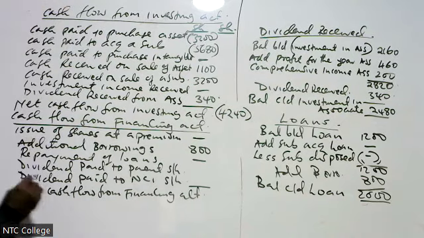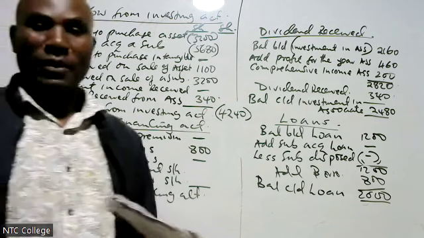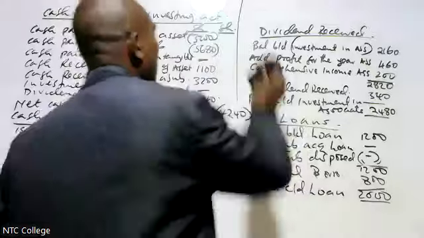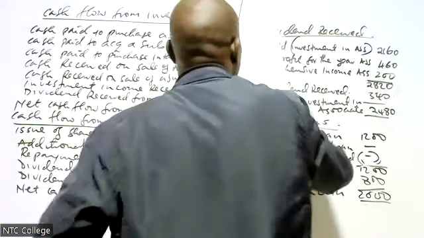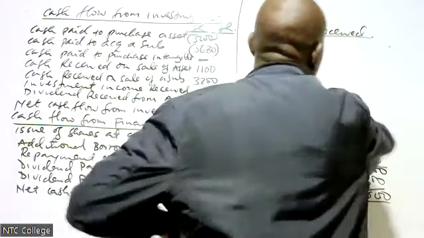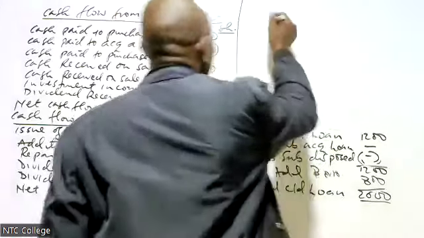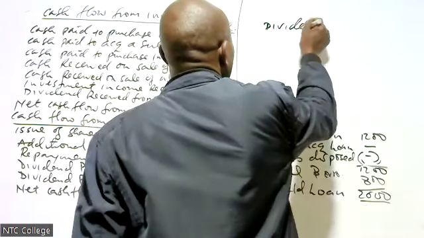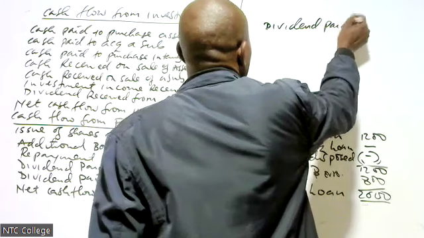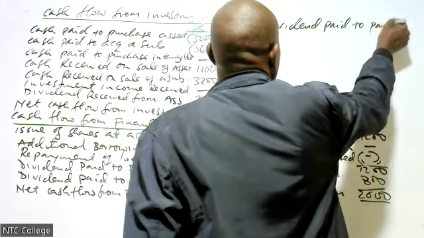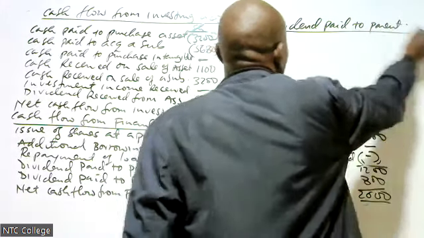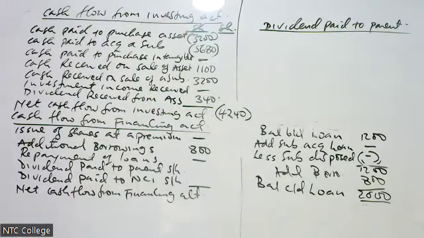Then we go to the next item, which is dividend paid to parent shareholders. How do I get dividend paid to parent shareholders?